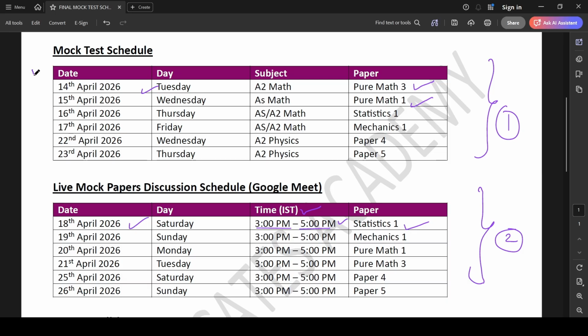From the first table, you understand on which date you will get access to which paper. And then from this table, you can get an idea of by which date you should be done with the respective paper. So that during the live discussion, you are already ready with your answers to compare with mine or maybe discuss upon that. Okay, that is the main idea.